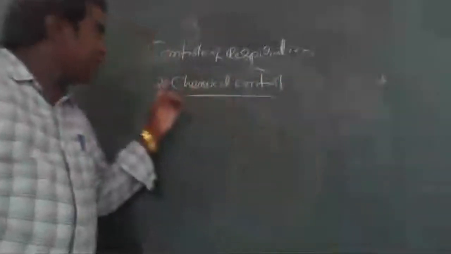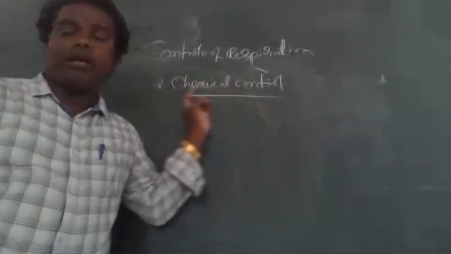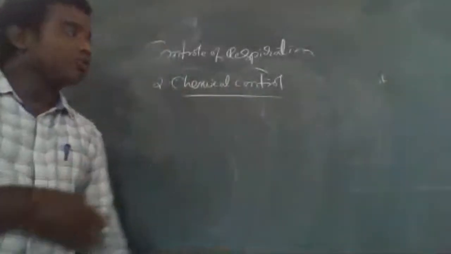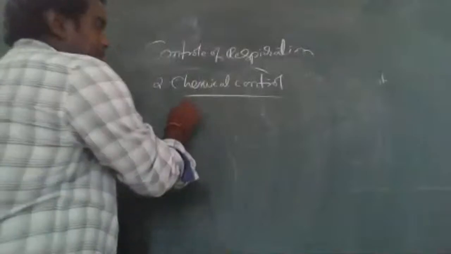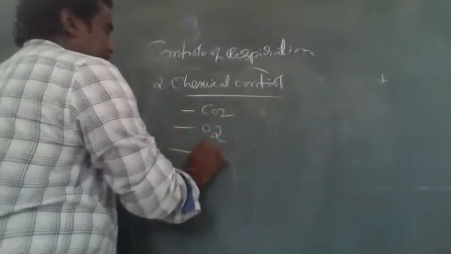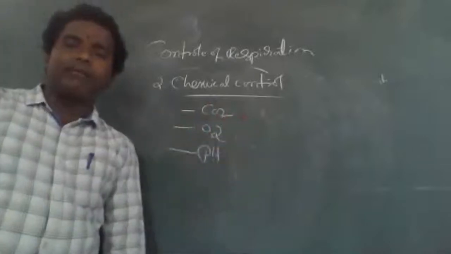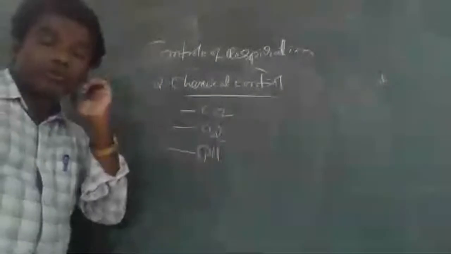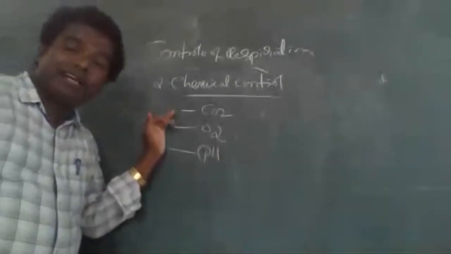That is called chemical control. So what are the chemicals here? Number 1, CO2, number 2, oxygen, number 3, pH. These are all the chemical substances responsible for controlling the respiratory rate.